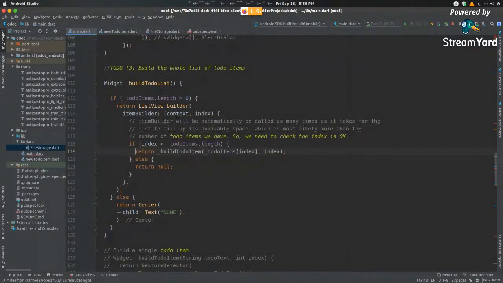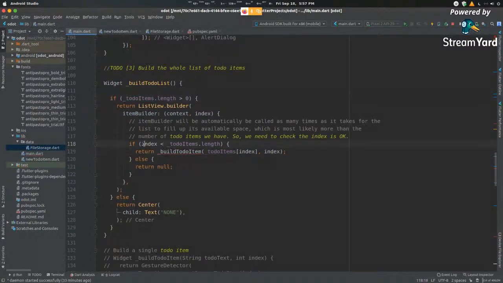So inside here, you can see that we have a function that goes by the name of ListView.builder. This is another function that automatically builds a list view for you with given components. So here you can see that this item builder, context, index, all of these are predefined, so you don't need to worry about this. What this item builder does is, given a context, it returns the index of all items. So let's say we have 3 elements. We want to build items index from 0 to 2. So we need to make sure that this index is always less than the length. Otherwise, we could have multiple elements that have no body. So we could just end up creating an infinite list of elements with no objects inside it.